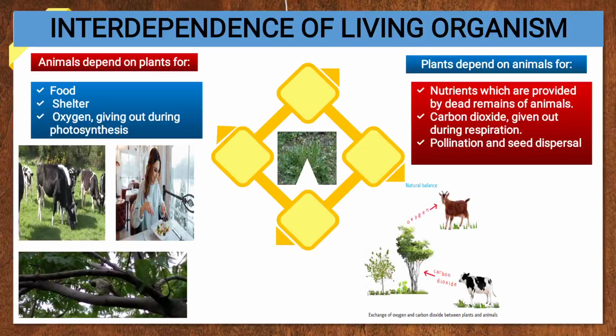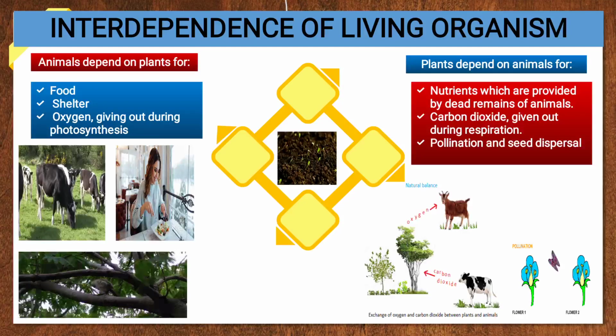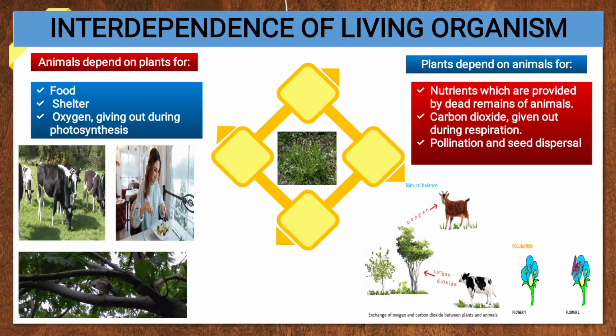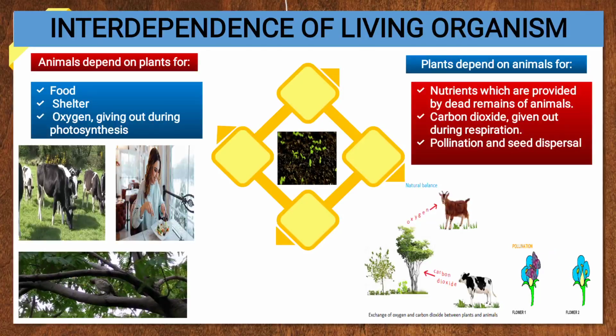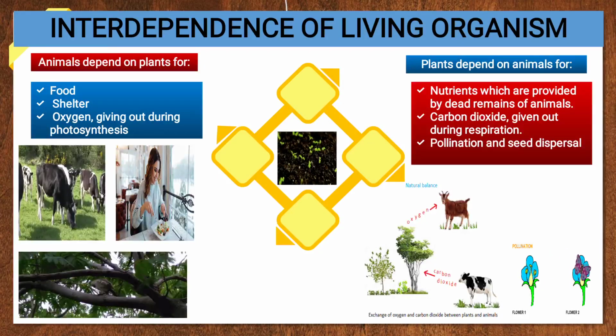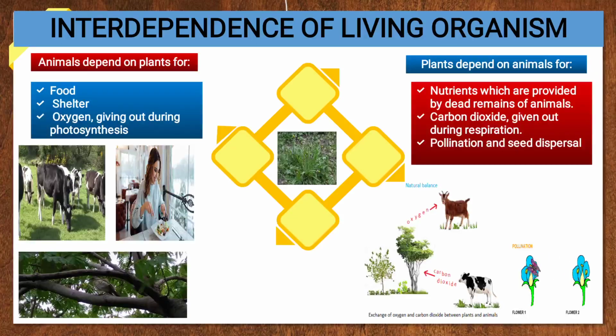Next is pollination. See the butterfly sitting on the flower and moving to another flower, which helps in pollination. If pollination occurs, then only fertilization will take place. If fertilization takes place, then only seed formation and fruit will be there. If seeds are there, then only we can get new plants. So pollination is very important.